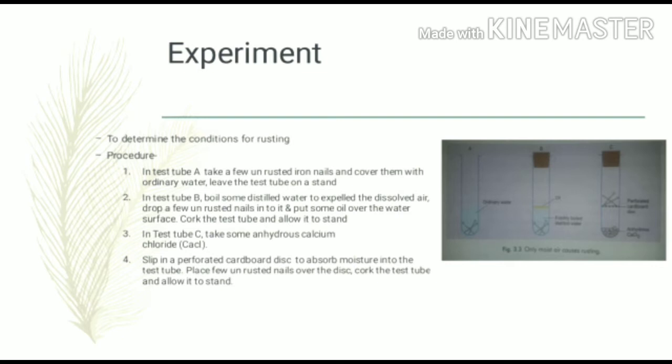In test tube C, take some anhydrous calcium chloride. This calcium chloride is used to absorb moisture from the test tube. Slip in a perforated cardboard disc into the test tube and place a few unrusted nails over the disc. Cork the test tube and allow it to stand.